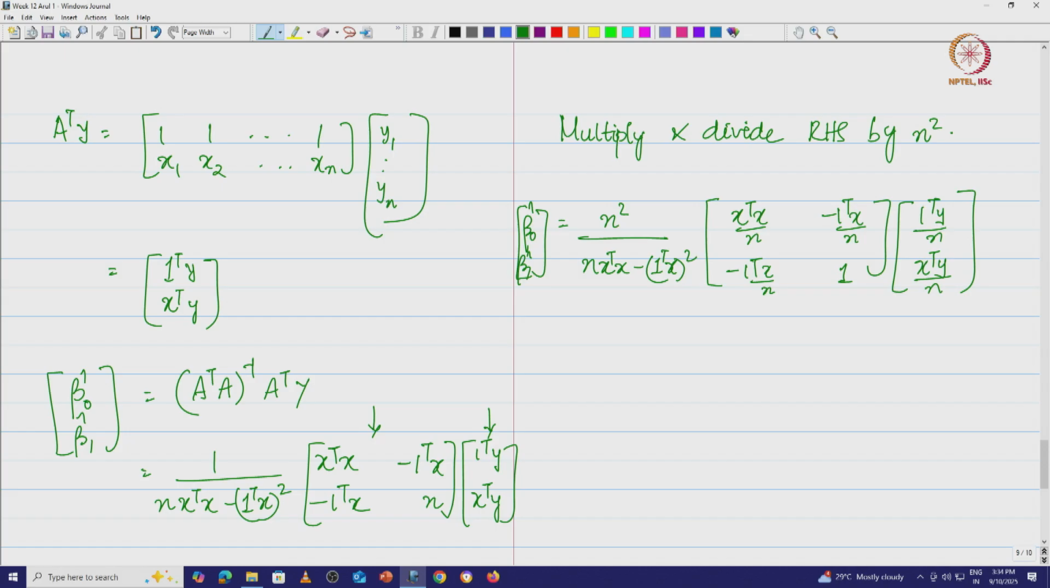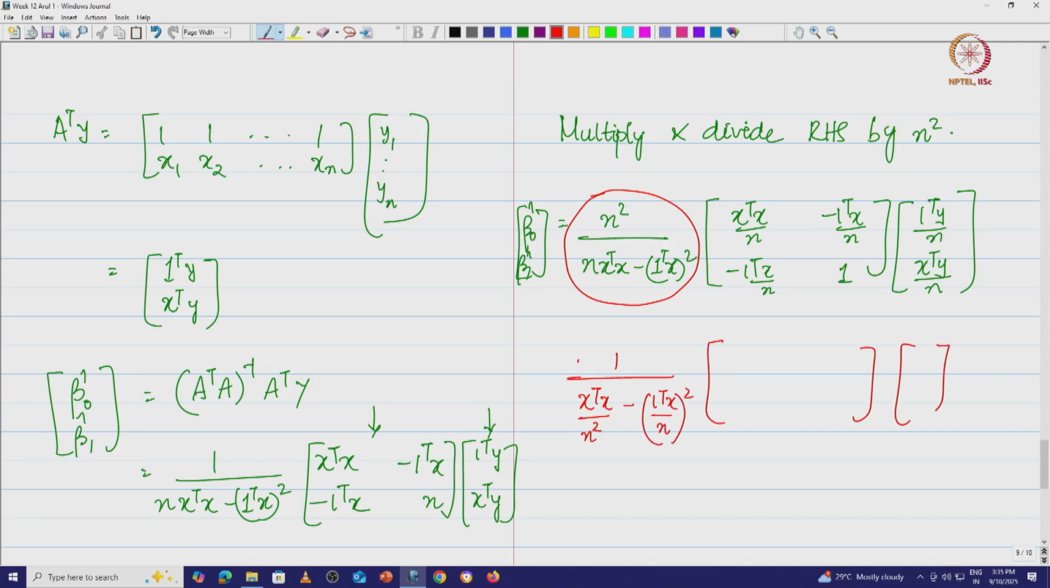Great. Now if you look clearly, let me make a small point about this scalar that I have here. This is just a scalar. So I will bring n squared down, and divide throughout by n squared there. So I am going to get 1 divided by x transpose x by n squared, minus (1 transpose x by n) the whole square. This is what we have, and the rest of the matrix will remain the same, right.